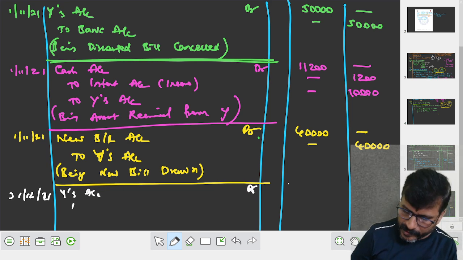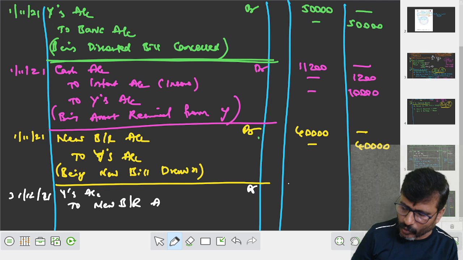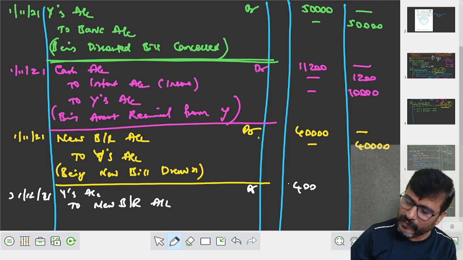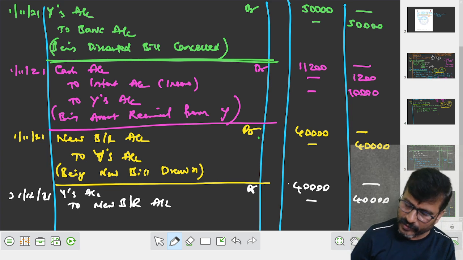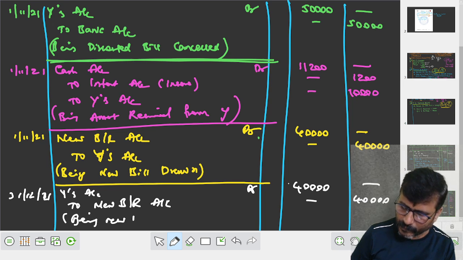Y's account debit to new bills receivable account 40,000, being new bill cancelled.